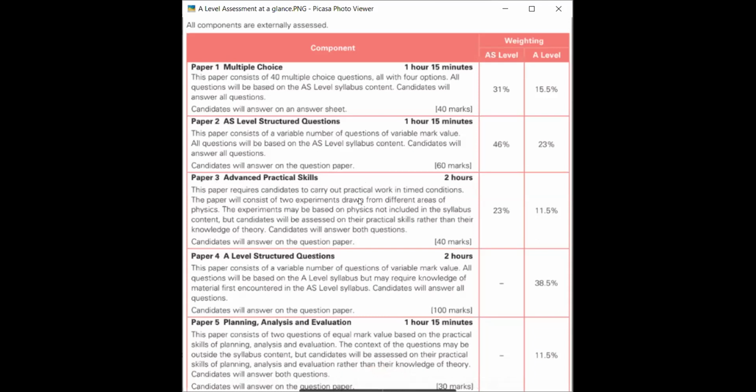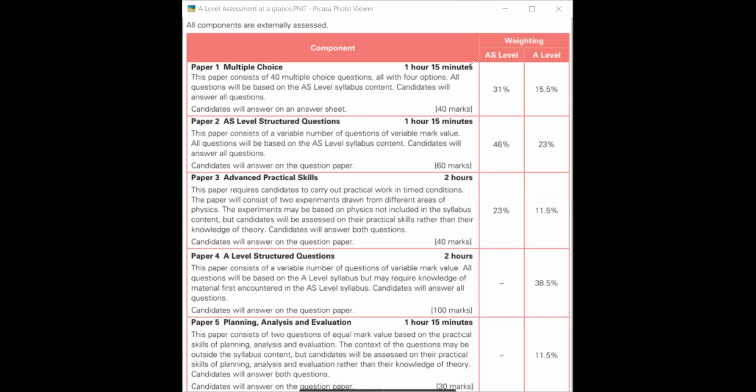And for A2, you have paper 4 and paper 5. In paper 1, you have multiple choice questions. There will be 40 questions, 40 marks, and the time for it is 1 hour 15 minutes. I say in O level you got 1 hour for 40 marks, right? And for AS you have 1 hour 15 minutes.